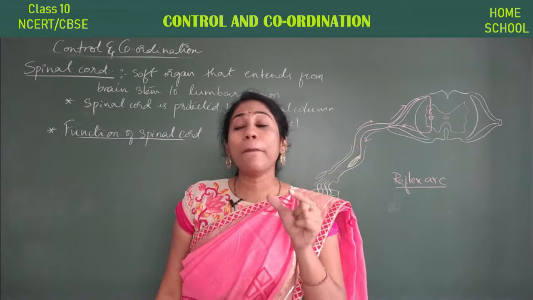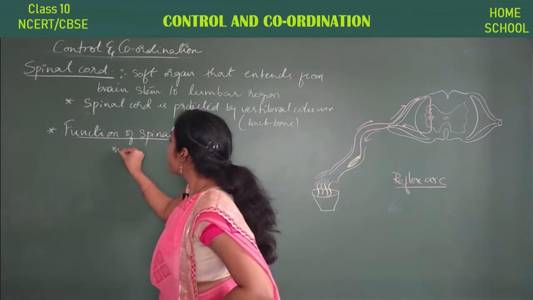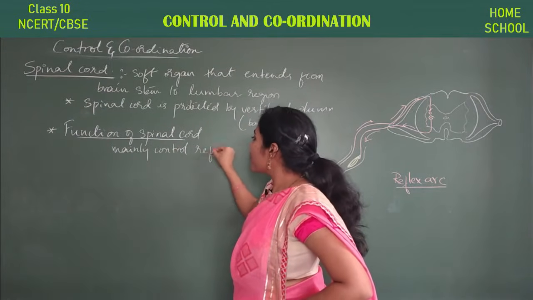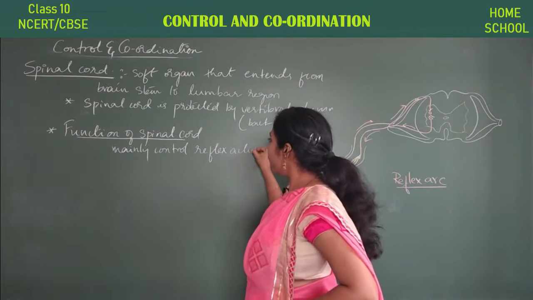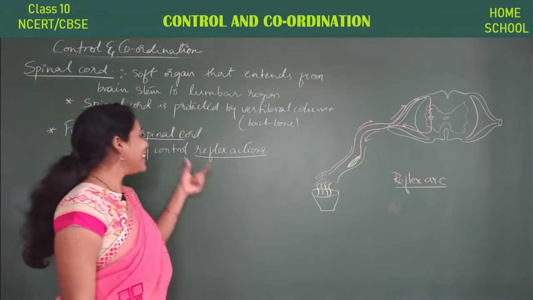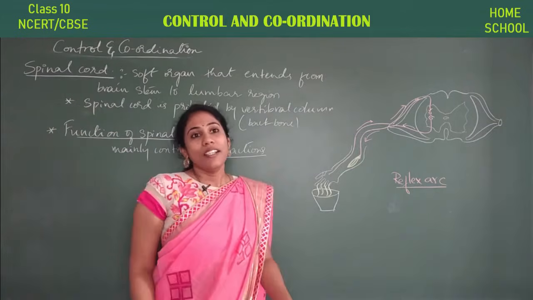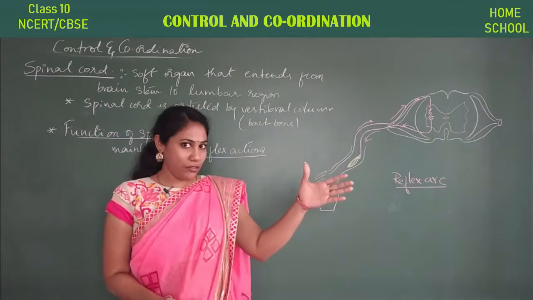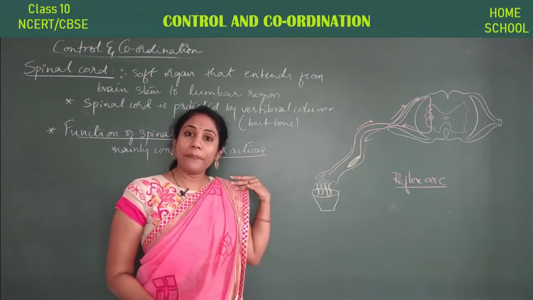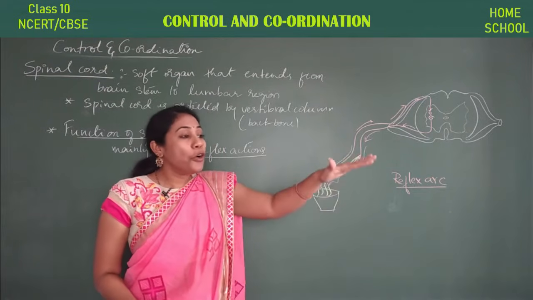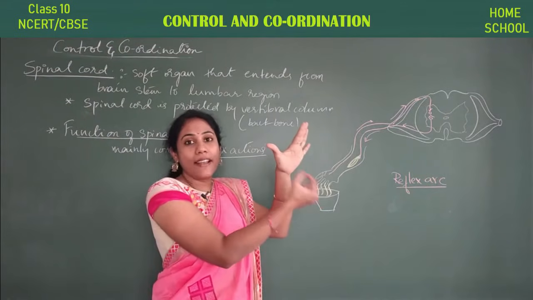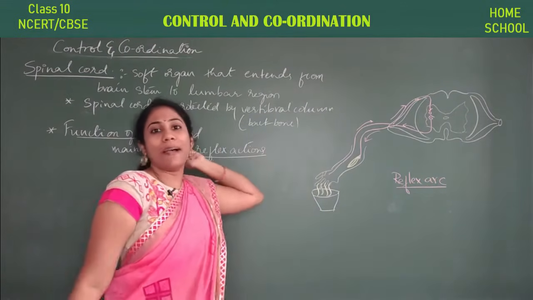The spinal cord mainly controls the reflex actions. A new term I introduced here, the reflex action. The moment you touch hot water or hot things, automatically you will lift back your hand. If I hold a candle light to your hand, automatically you will pull back your hand.